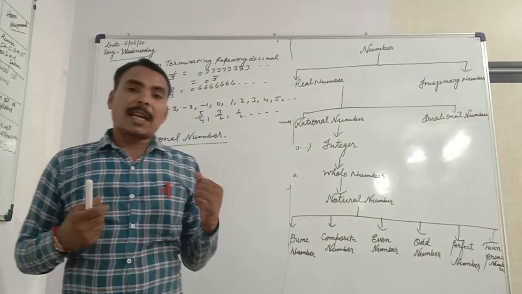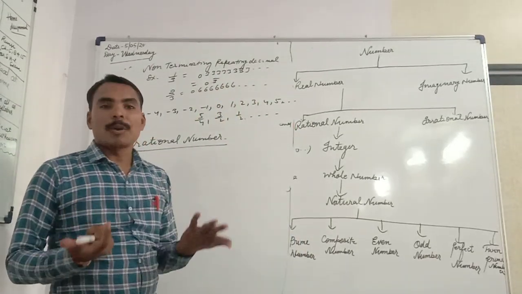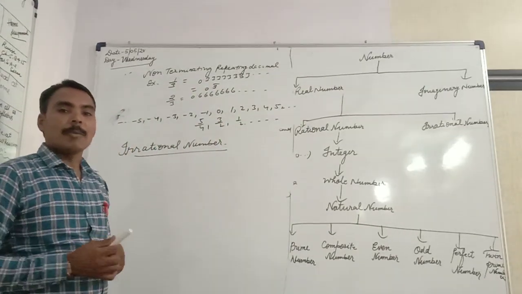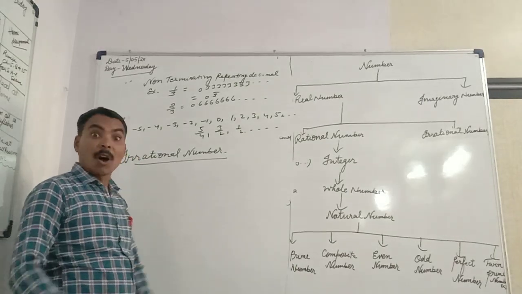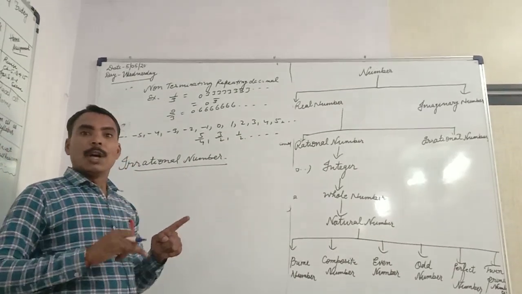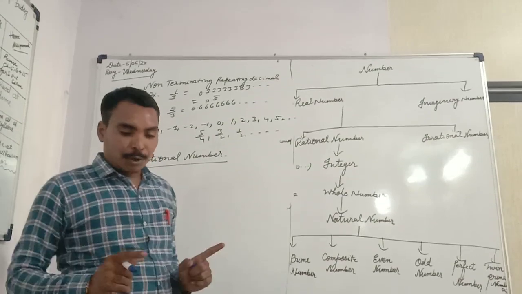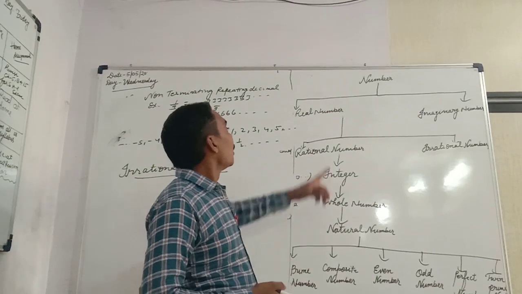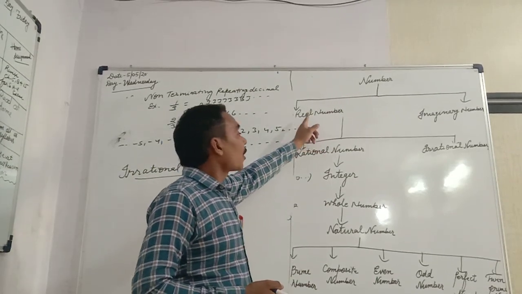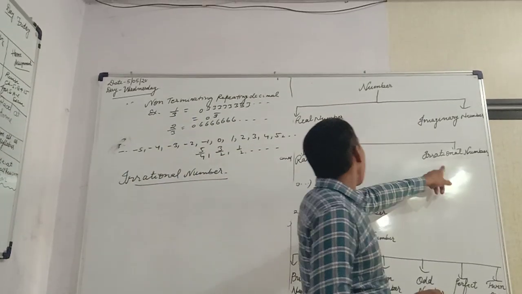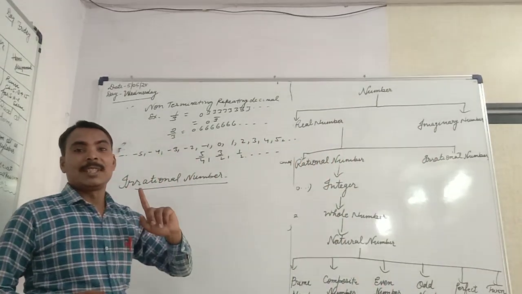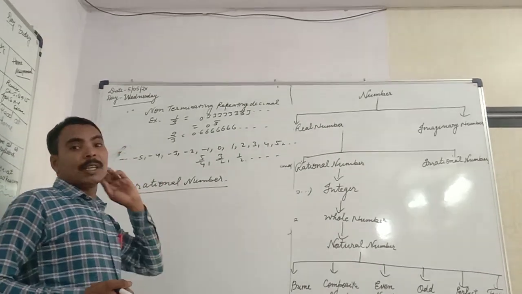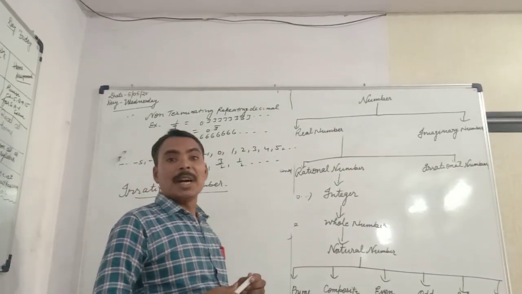An irrational number cannot be written in the form of p by q, where q is not equal to 0. Or other we can say like this: all real numbers are called irrational number except rational number. Irrational number, it cannot be written in the form of p by q.